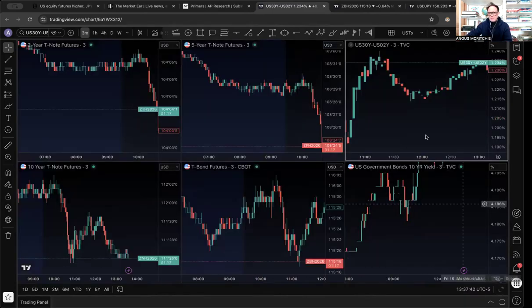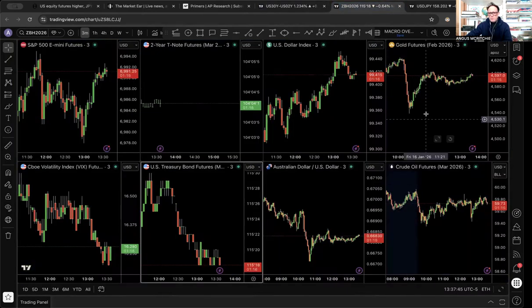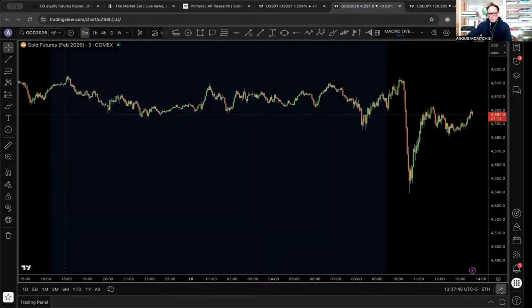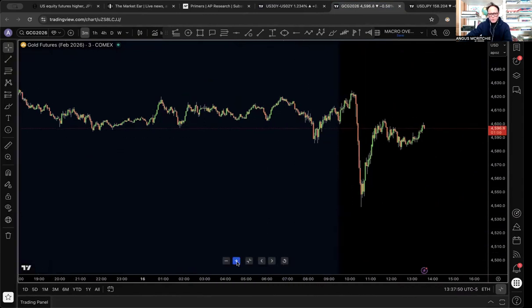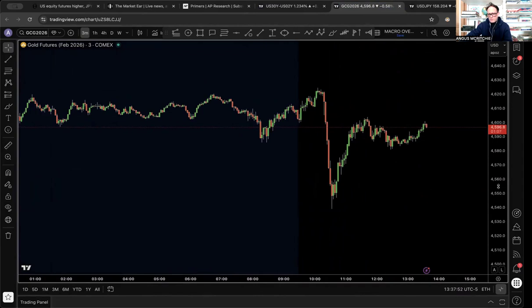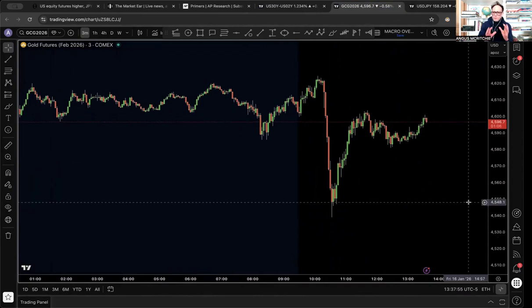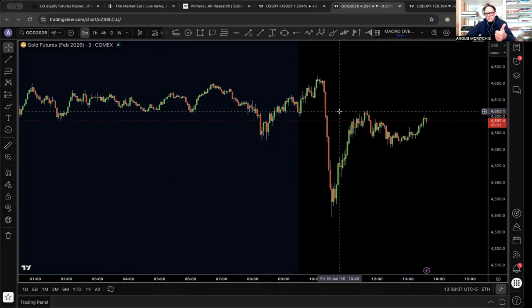Now, what other asset classes are there? Of course, the other asset classes we could look at, for example, gold. Now, gold also sold off pretty aggressively, on the 3-minute chart. And you see this big sell-off in gold here. Why would gold sell off aggressively? Because, first of all, one of the reasons is that gold has a risk premium, a trust premium. More trust in the Fed, with someone who is not Hassett, is a negative for gold because suddenly the risk premium disappears. So that's one reason to sell off gold.